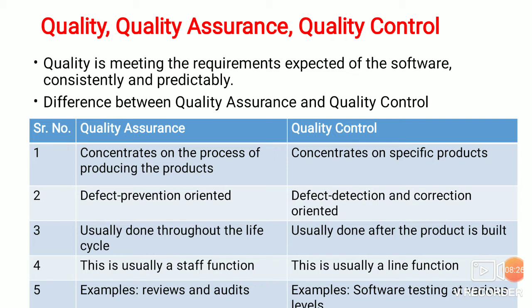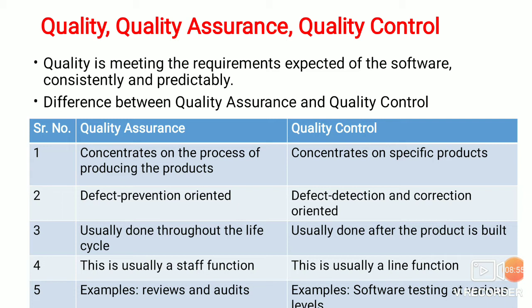Then, quality assurance is usually a staff function, meaning it can be done by the staff of the organization working in the company. Quality control is usually a line function, meaning only a specific team is going to do the quality control, for example, the testing team.